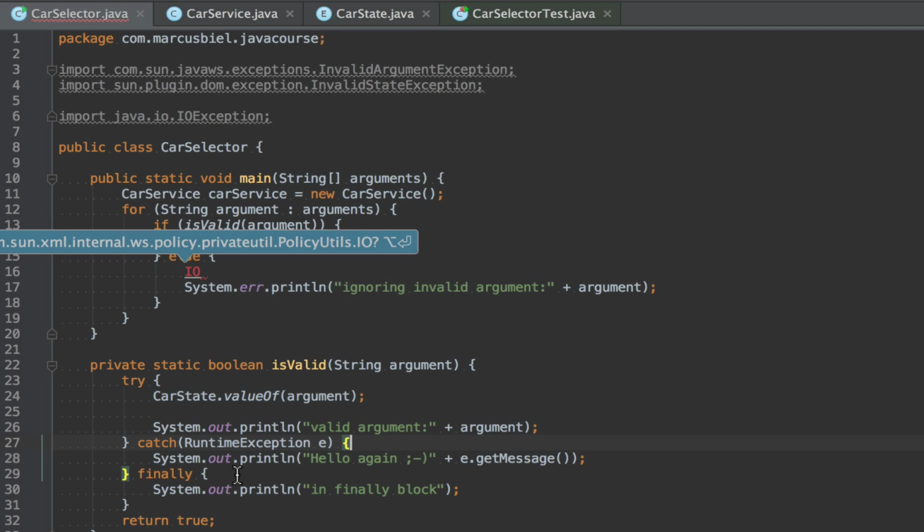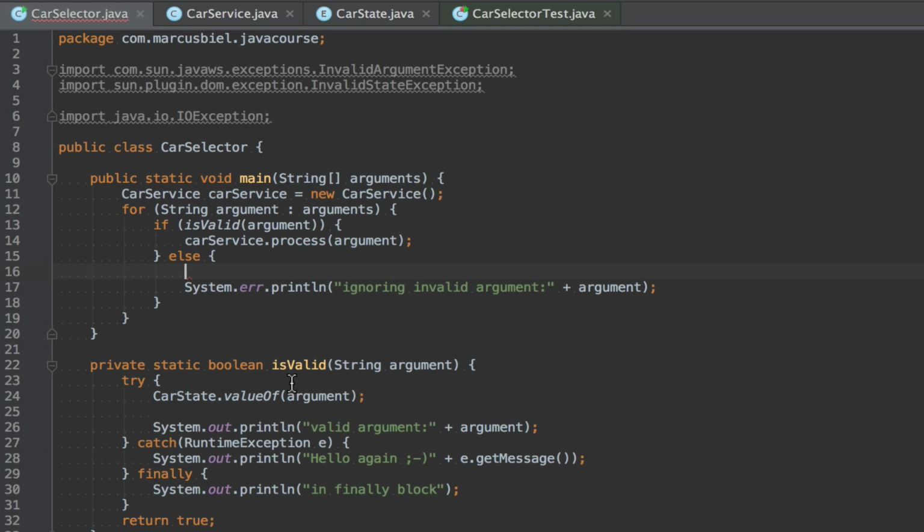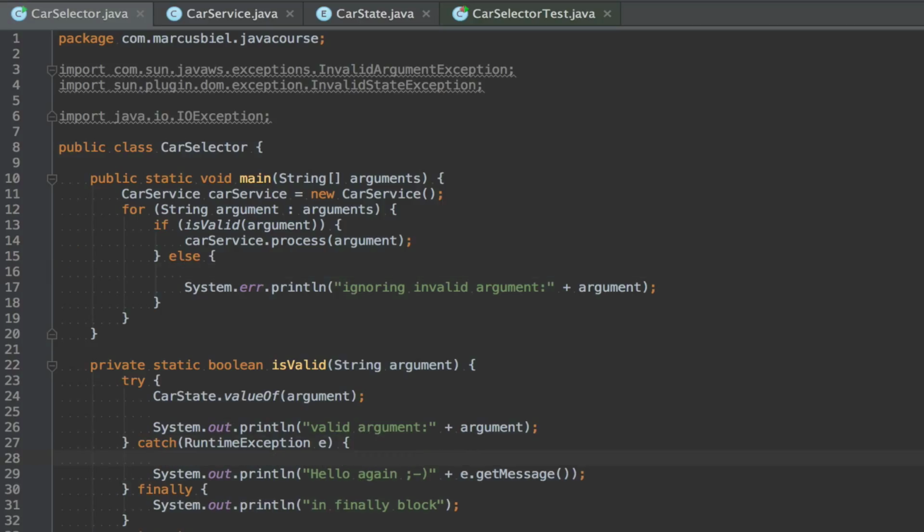Also, there is a hack. If you have a library, like an old library that would still throw a checked exception like an IO exception, what you can always do is you can wrap, we say wrap, a checked exception into a runtime exception. And this is like this.